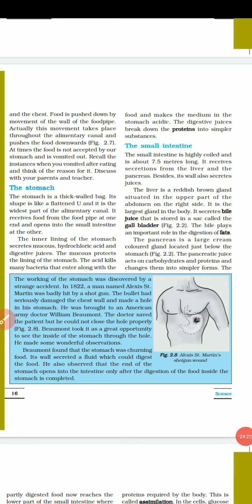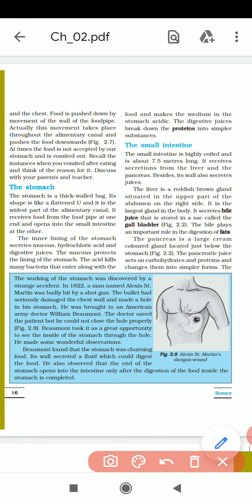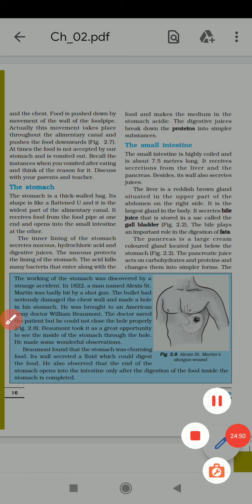When food enters our stomach, the stomach makes the food acidic. The digestive juice breaks down the protein into simpler substances. So in our stomach, which food breaks down? Protein, with the help of the digestive juice secreted in our stomach.